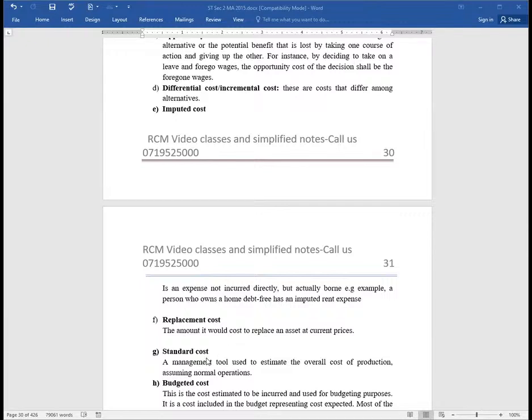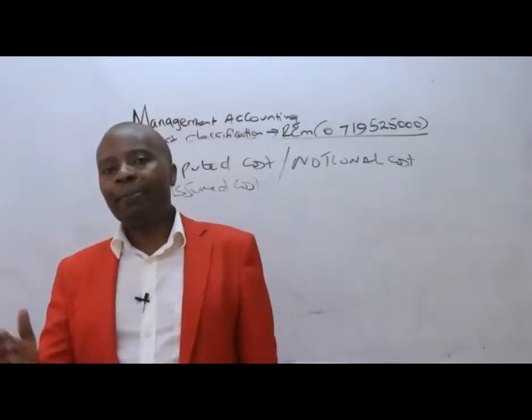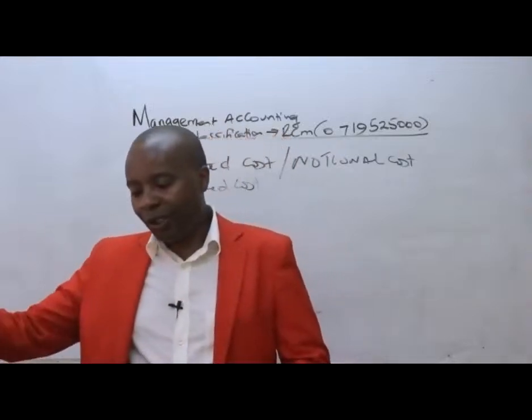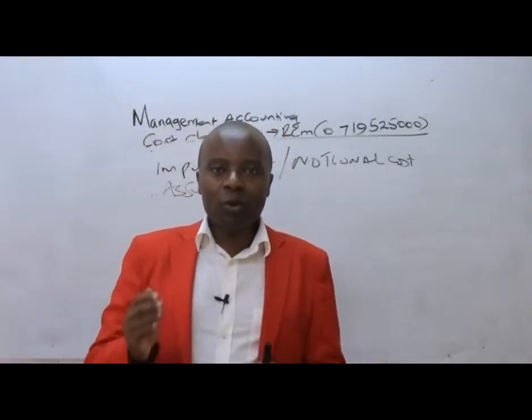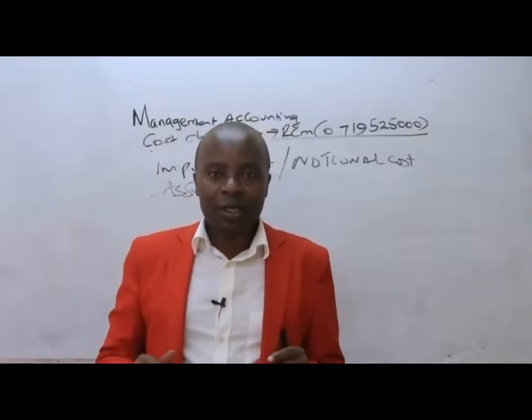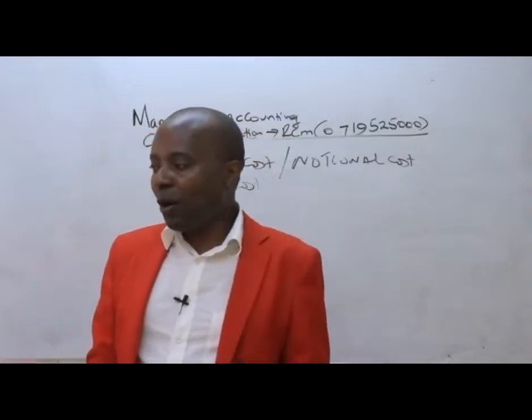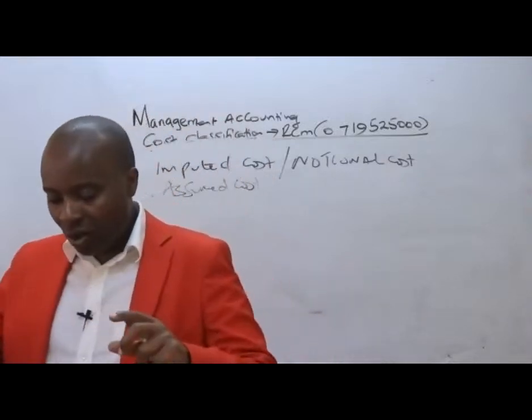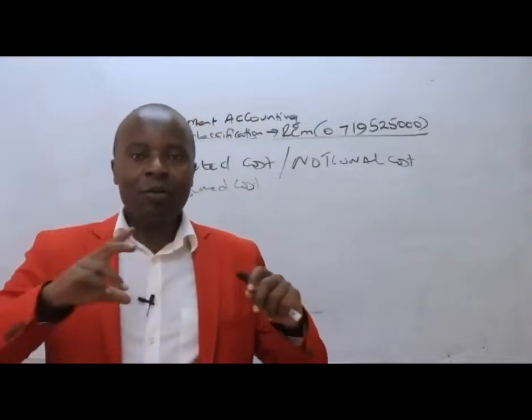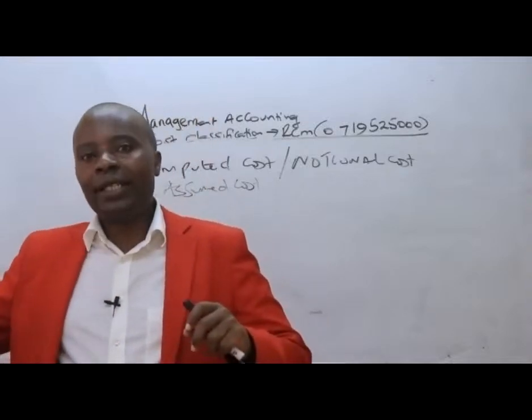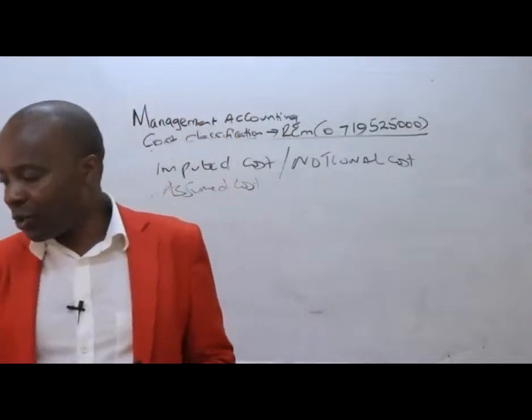Then we have the standard cost. These are the normal costs. We are told it is a management tool used to estimate the overall cost of production, assuming normal operations, assuming that there will be no abnormalities, assuming, for example, that our world was to continue normally without the corona effect. What would we have incurred to produce this and this? So, ladies and gentlemen, it will be very important for us to appreciate that a standard cost is a normal cost, which assumes normality of operations.